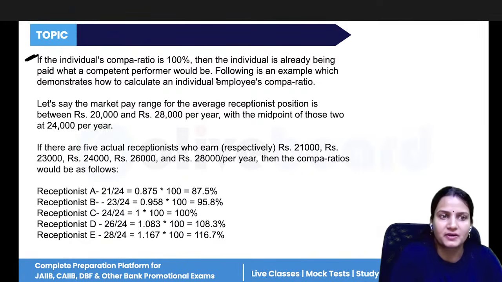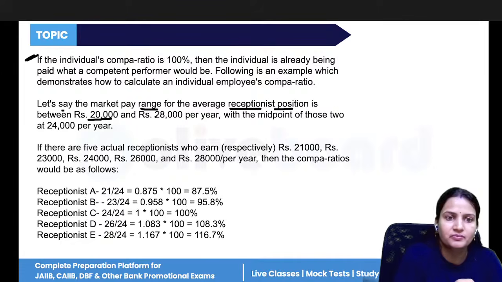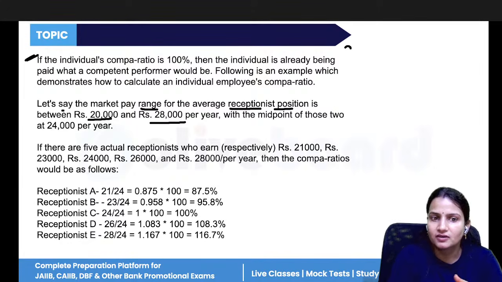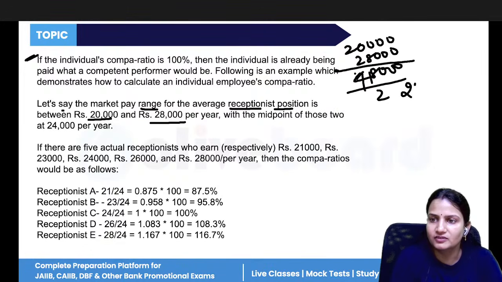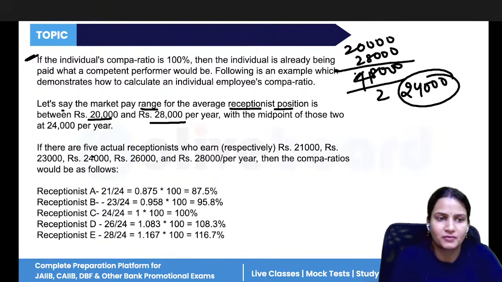And this is one example. Let's say the market pay range for an average receptionist position is 20,000 to 28,000. So what is the average pay? First we have to find the midpoint: 20,000 plus 28,000 is 48,000, divided by 2, so that is 24,000. So midpoint is 24,000. It was already given in the question, but we have also calculated it.